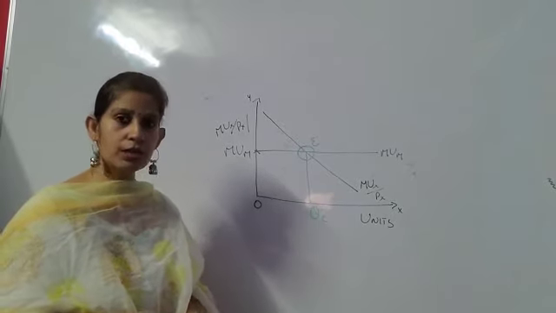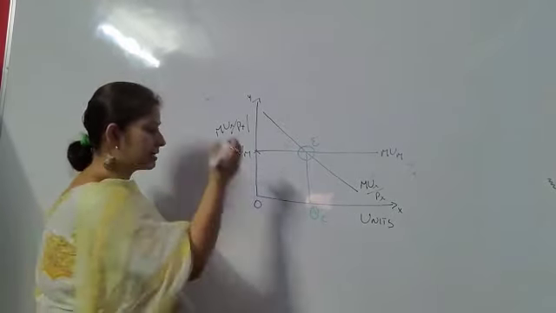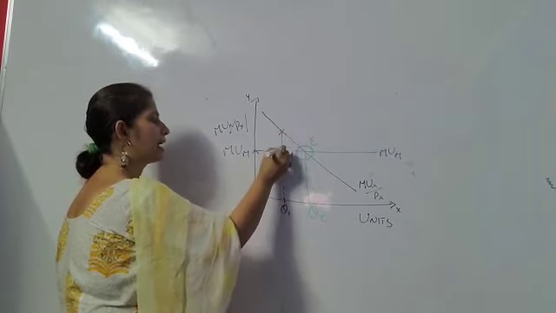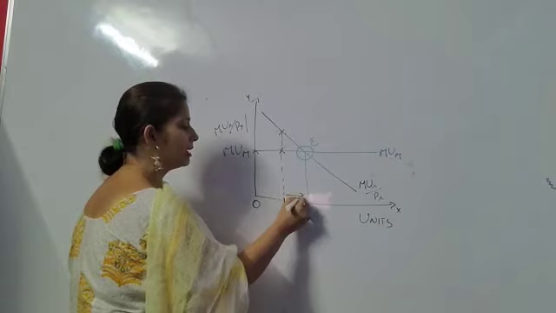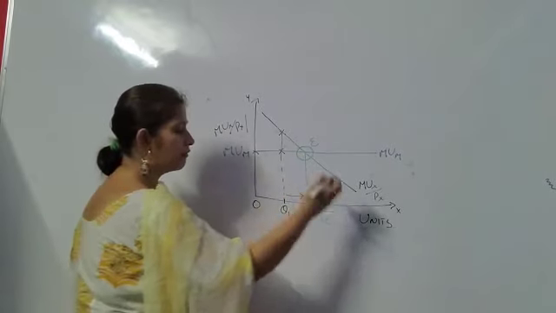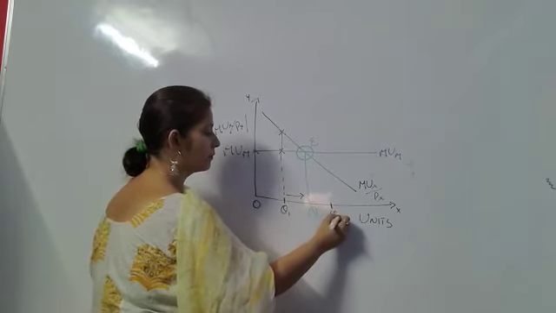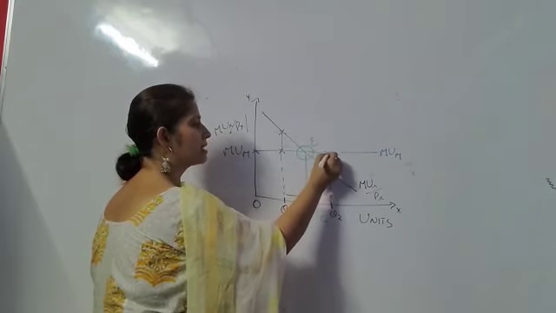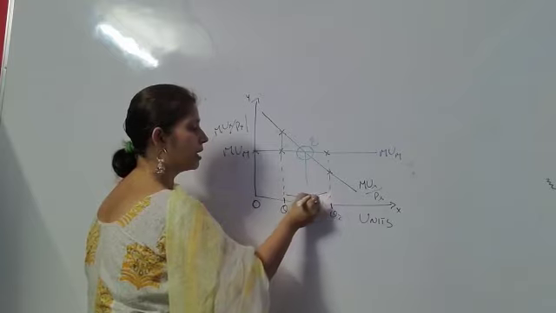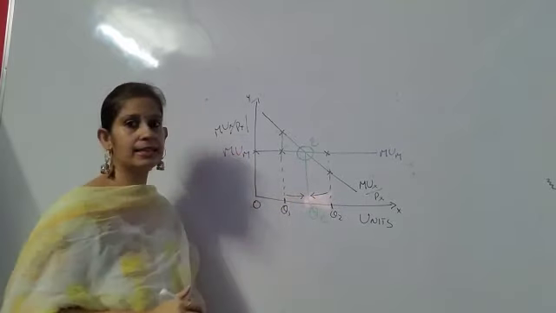If we reduce the number of units, let's say Q1, we clearly see that MUX by PX is greater than marginal utility of money, so consumer will increase the consumption. And if we increase the units, we clearly see that MUX by PX becomes lesser than marginal utility of money, a consumer will decrease the consumption.